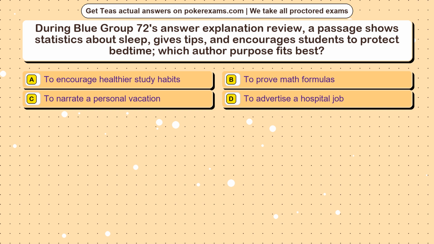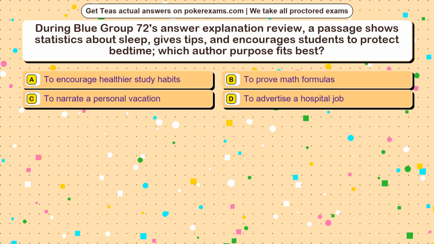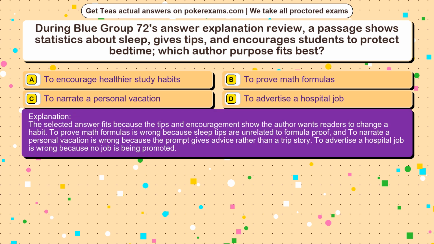Option A. To encourage healthier study habits. Option B. To prove math formulas. Option C. To narrate a personal vacation. Option D. To advertise a hospital job. The correct answer is option. The selected answer fits because the tips and encouragement show the author wants readers to change a habit.